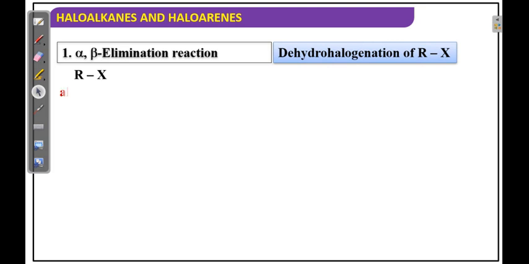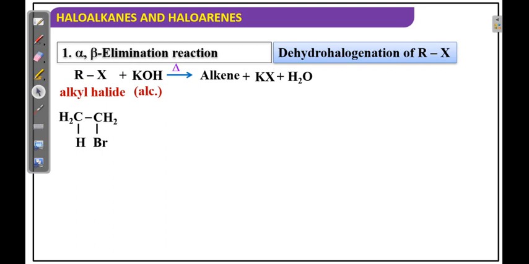See the reaction. This alkyl halide reacts with alcoholic KOH, forming an alkene. The byproducts are KX and H2O. If you take ethyl bromide plus KOH, H and Br will be lost. What is the product?